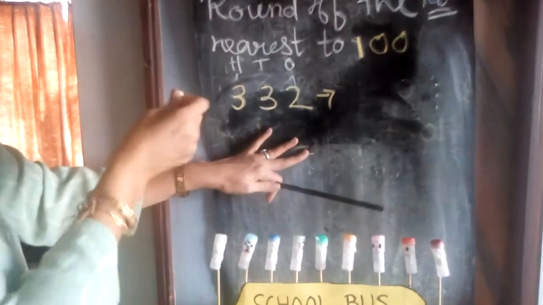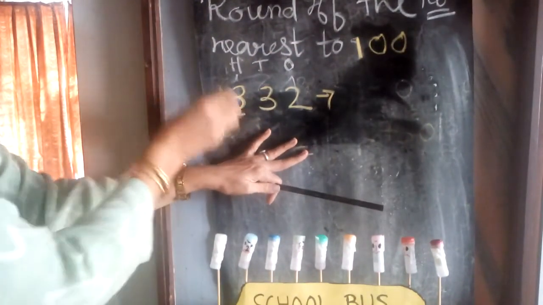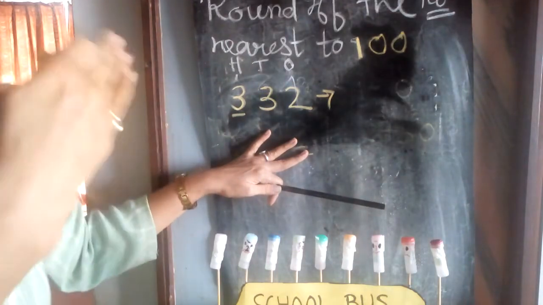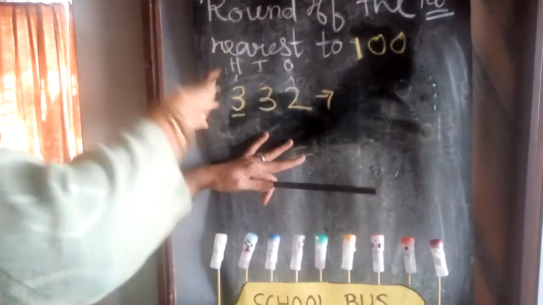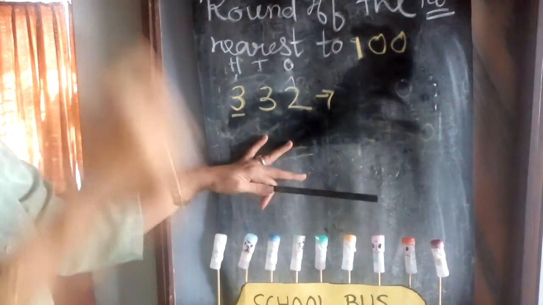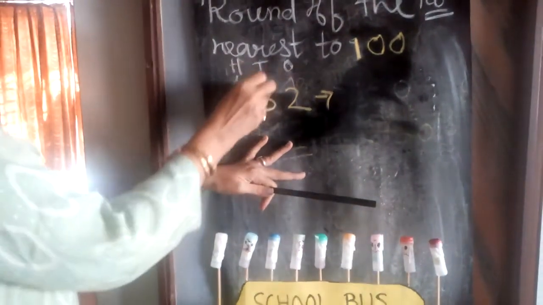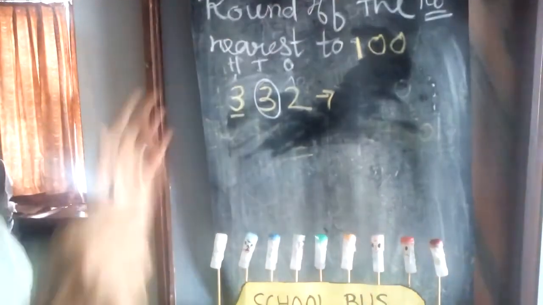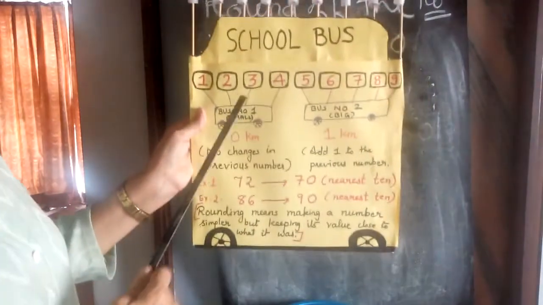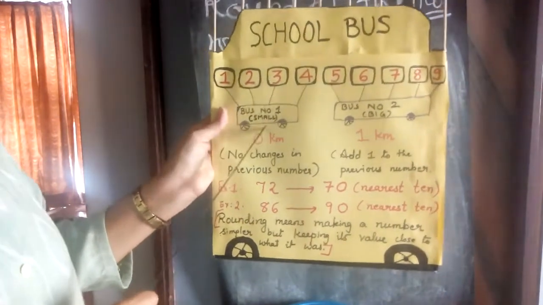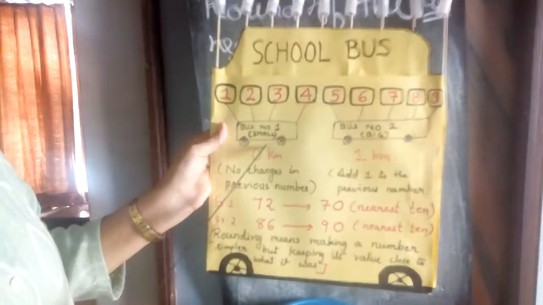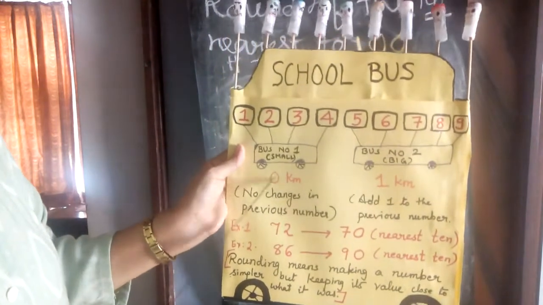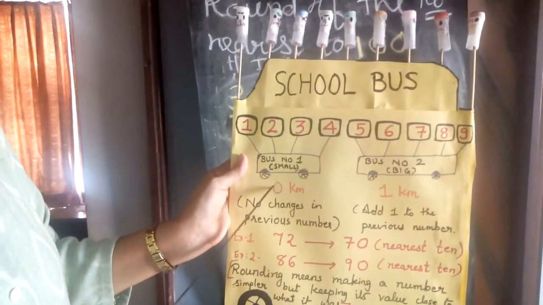Now you have to check your hundreds place, but you are making changes in tens place, one number behind. So now in tens place, which number is there? 3. 3 means which standard, children? Third standard. Third standard is in a small bus, so smaller number.